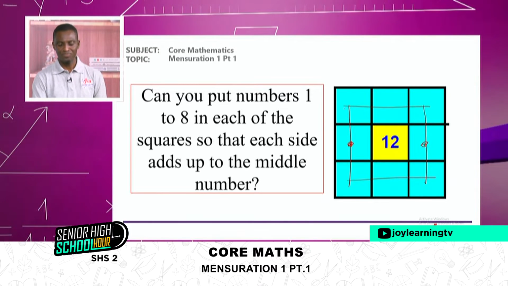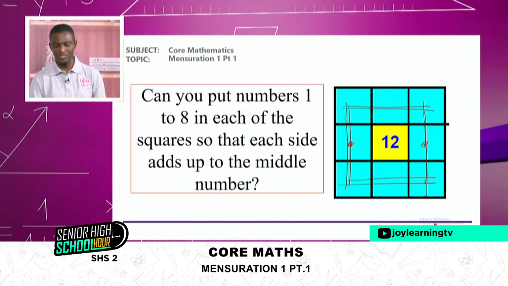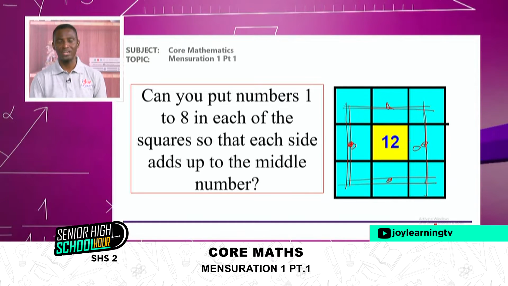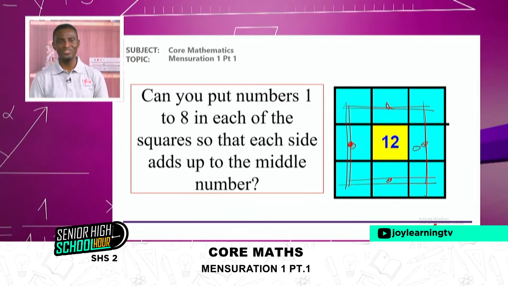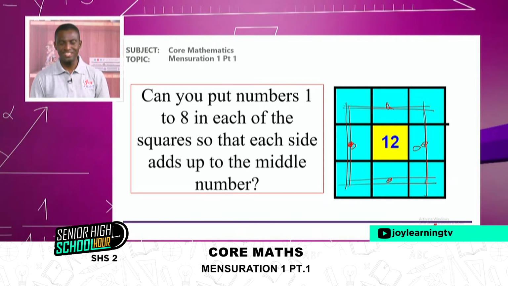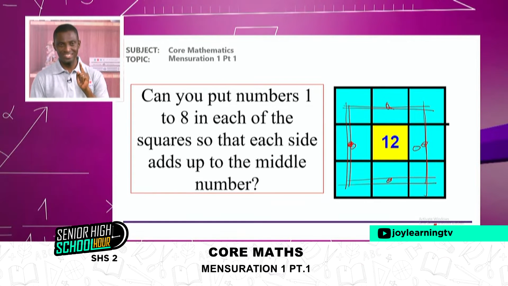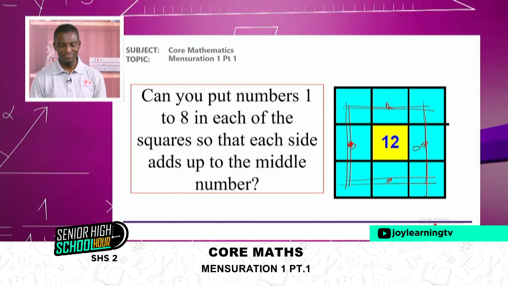I mean, you add this horizontal, vertical here, vertical there, horizontal there. This and this must add up to 12. This and this must also add up to 12. And I'll give you some few seconds. You can take a screenshot with your phone on a TV, draw it and see if you can get the answer. I'll give you just 60 seconds. Let's see if you can do this.